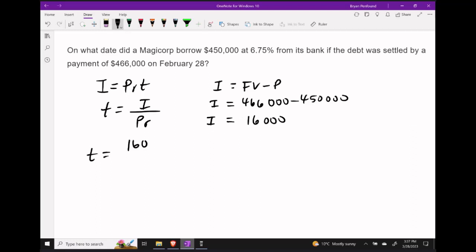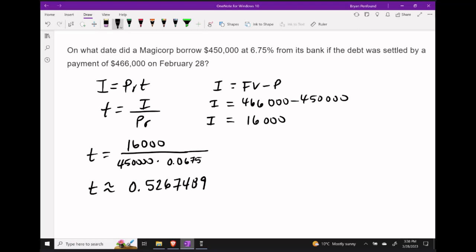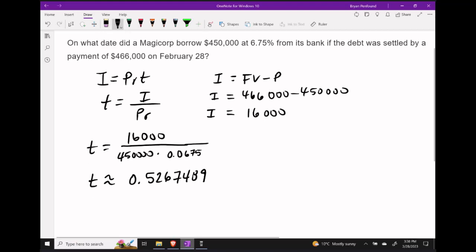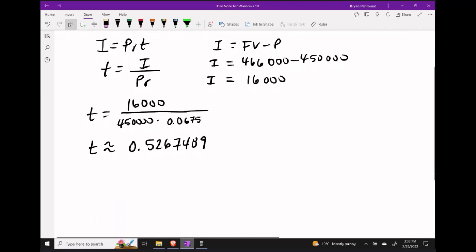We're going to input the interest of $16,000, our principal amount of $450,000, and our rate of 6.75%. Simplifying this expression, we get T is about 0.5267489. And we know that T is given here in years, so we want to take T years and multiply